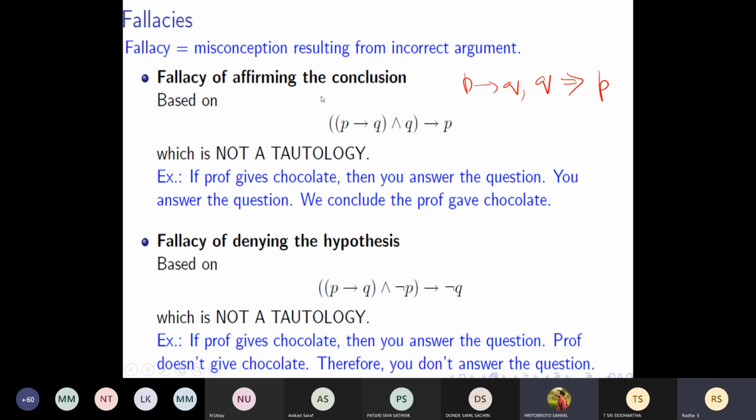This is called the fallacy of affirming the conclusion. And another one is the fallacy of denying the hypothesis. What is this? P tends to Q, comma, not P implies not Q. See, if the professor gives chocolate, then you will answer the question. If the professor is not giving the chocolate, I cannot say that you won't answer the question. Am I right? Not necessary.